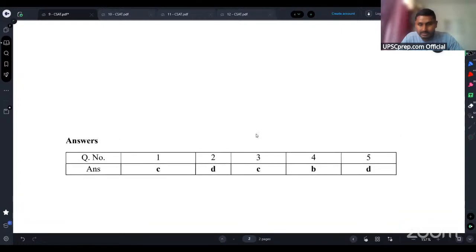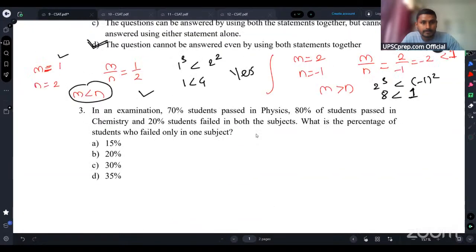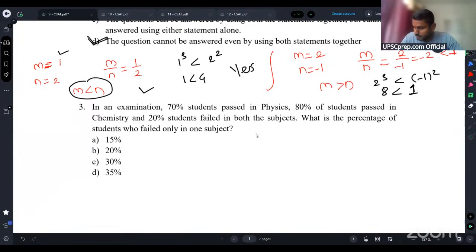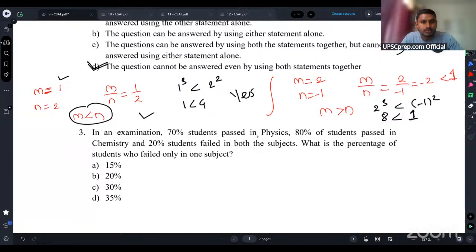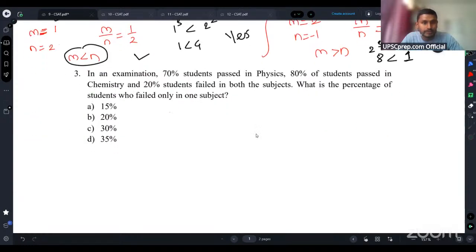For two, it is option D. From this side, guys, would you like to solve one more question? Get solved basically. 3, 4, 5, all questions.